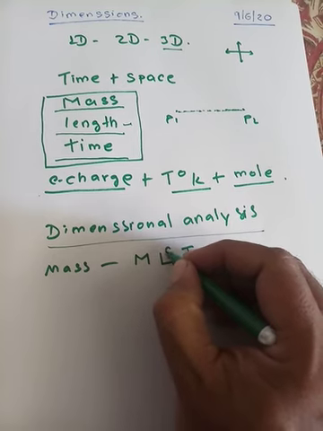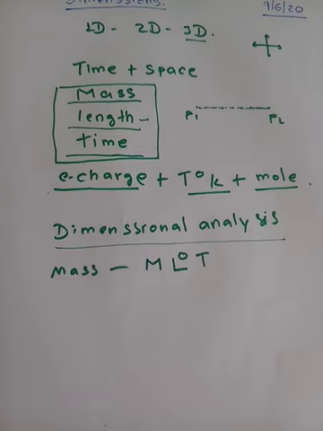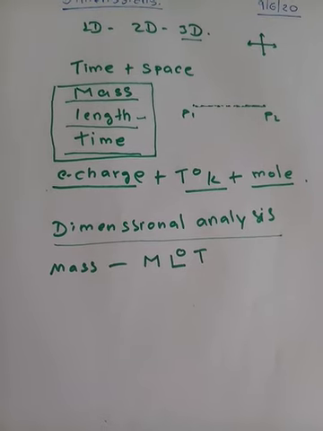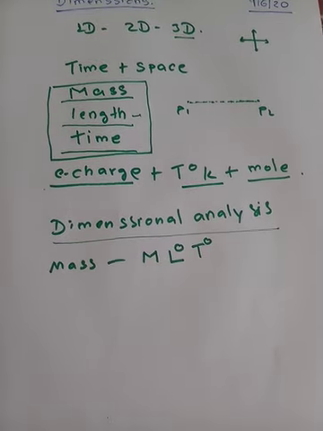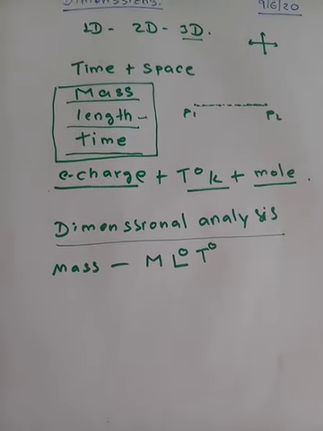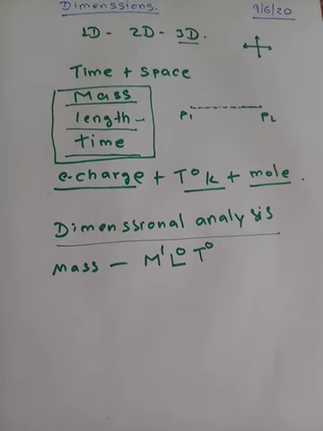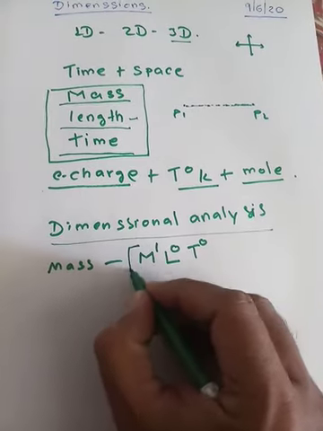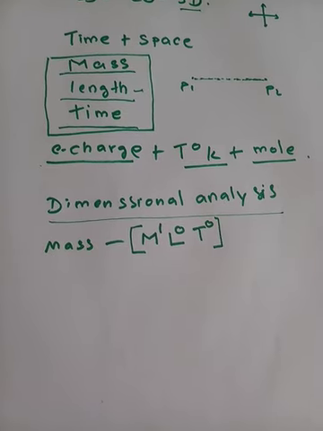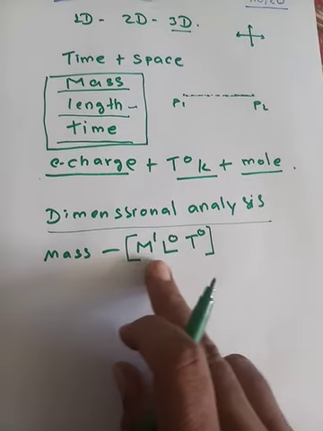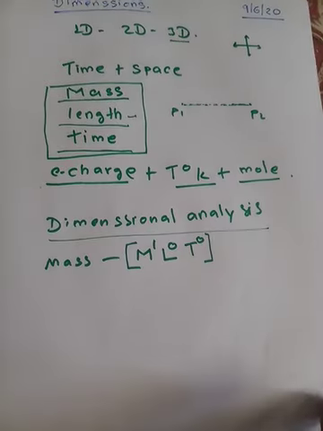So we give length the power 0. Now time. Time again cannot contribute to make a mass, so time also does not play any role in mass. Definitely mass is playing a role in making up mass, so we give it the power 1. Once we put it in square brackets, we can say that this is the dimensional expression of mass.